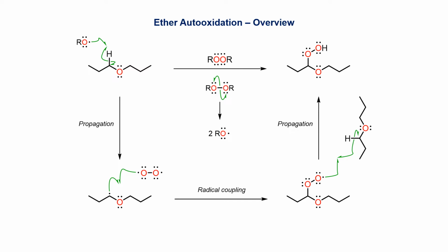The new carbon radical then reacts with atmospheric oxygen to give a new peroxide radical. This then abstracts an H atom from another molecule of the ether. This propagation step gives the peroxide product as well as a new carbon radical that is able to cycle through the whole process again.